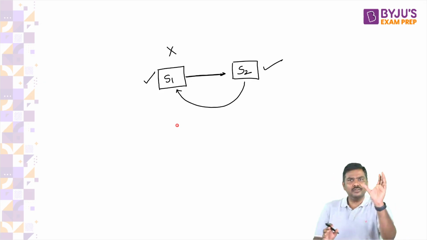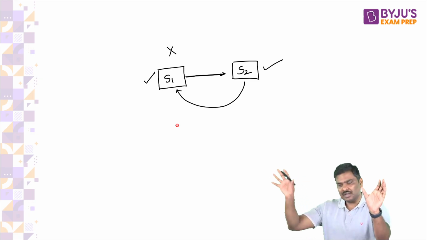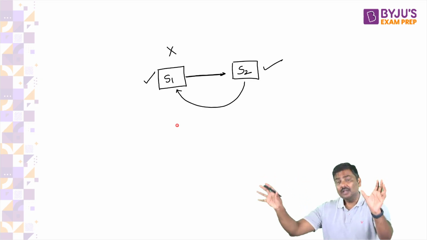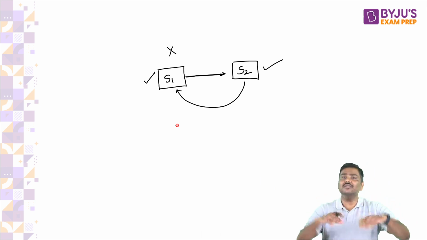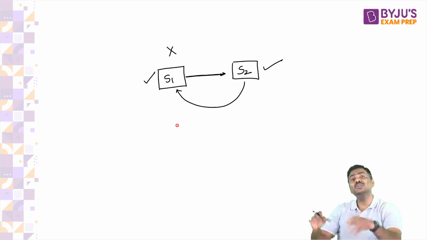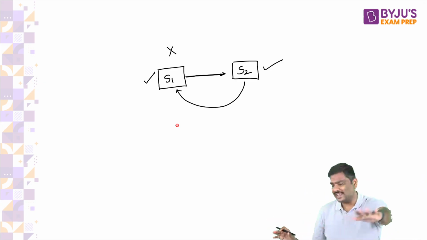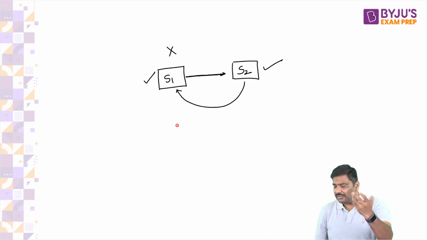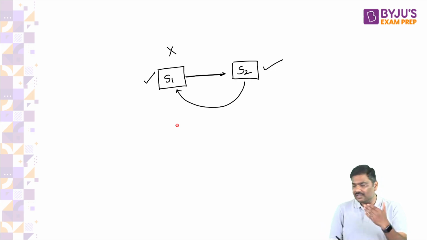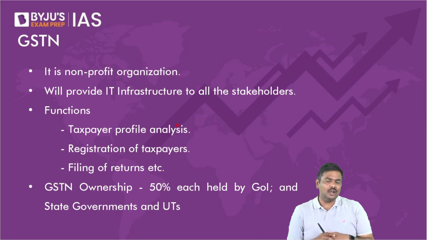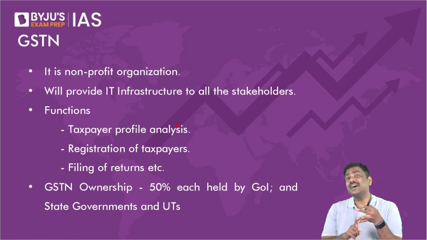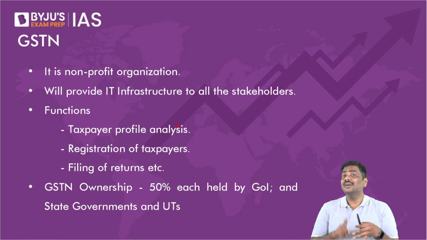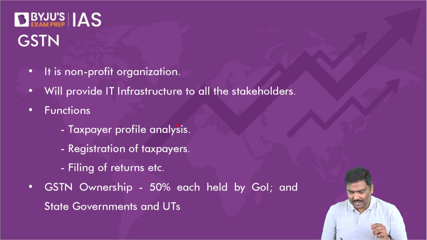That is, production will happen in state 1, consumption will happen in the second state. Based only on one example, do not come to a conclusion that state 1 will always lose, state 2 is always winning. Not exactly. In fact, if you look at the data given by the government, economic survey, the states such as Tamil Nadu, Gujarat, Maharashtra, Karnataka, these are production states.